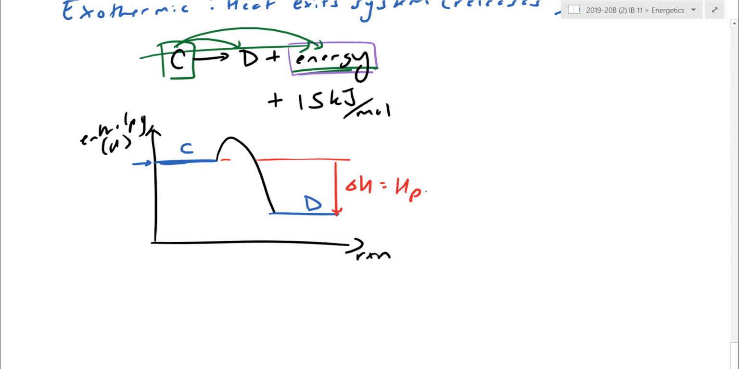Delta H is still always going to be products minus reactants. In this case, I'm going to take a smaller positive number minus a bigger positive. Delta H is now negative. So those are the 2 ways to tell it's exothermic here: it gives off heat, delta H is negative, or the heat term is on the right-hand side. So that's an exothermic reaction.